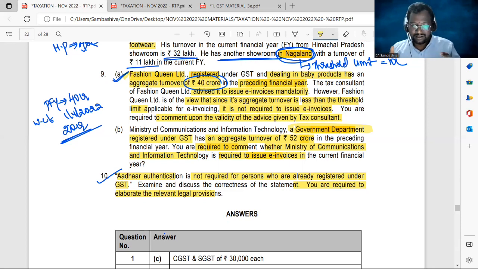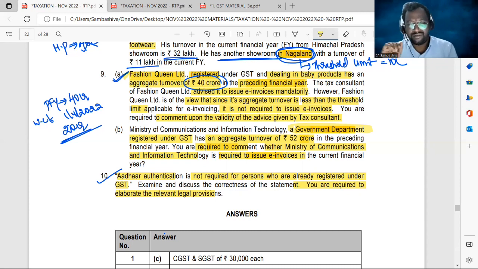This is a statement, but this statement is absolutely wrong. At the inception of GST, the provision was not there. But since the last 2 years, the provision has been introduced in such a way that Aadhaar authentication is made mandatory even for existing users, even for already registered suppliers.